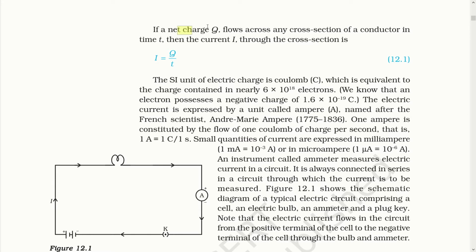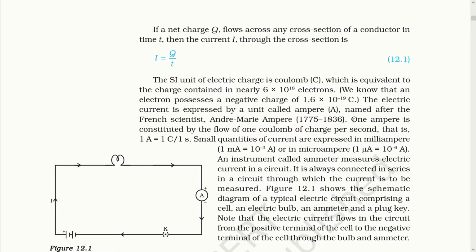If the net charge Q flows across any cross section of a conductor in time t, then the current I through the cross section is I equals Q by t. Q is the amount of charge and t is the time taken for that charge to flow through the cross section of the conductor. The SI unit of electric charge is coulomb, which is equivalent to the charge contained in nearly 6 into 10 raised to 18 electrons. We have to note that the electron possesses a negative charge of 1.6 into 10 raised to minus 19 coulomb. The electric current is expressed by a unit called ampere, named after the French scientist André Marie Ampère.